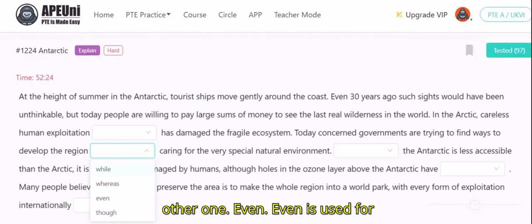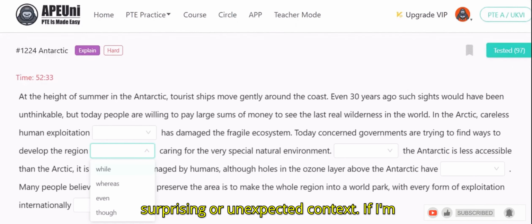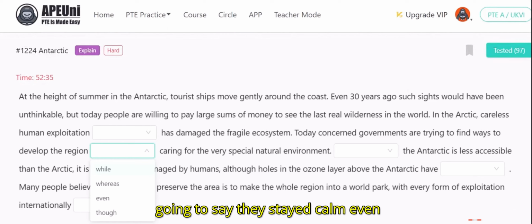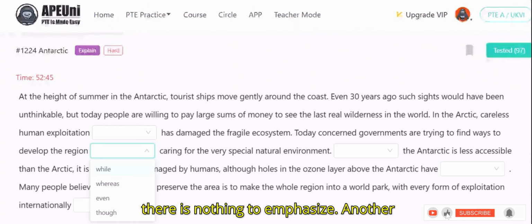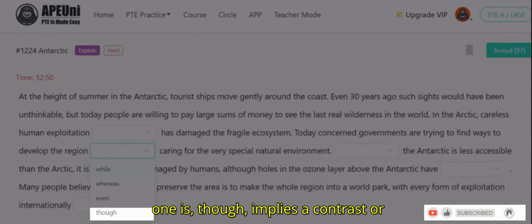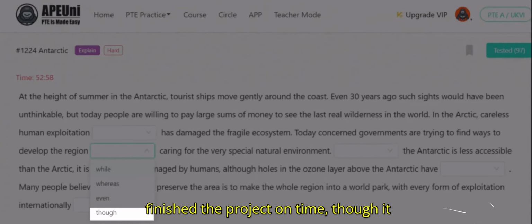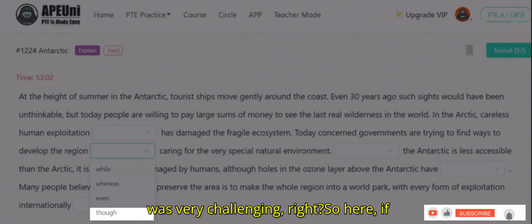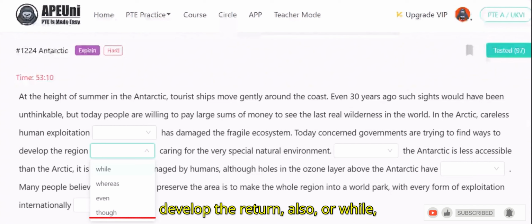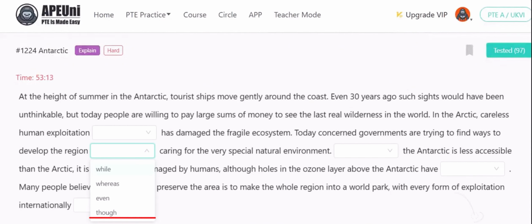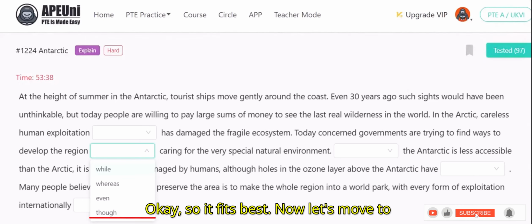Now even. Even is used to emphasize a statement, often in surprising or unexpected contexts. If I say, they stayed calm even during the storm. If we look at our sentence, there is nothing to emphasize. Another one is though, which implies a contrast or exception. For example, he finished the project on time, though it was very challenging. So if I go with while, because governments are trying to find ways to develop the region, while at the same time they are caring for the very special natural environment, it fits best.